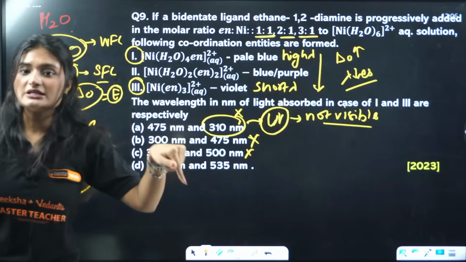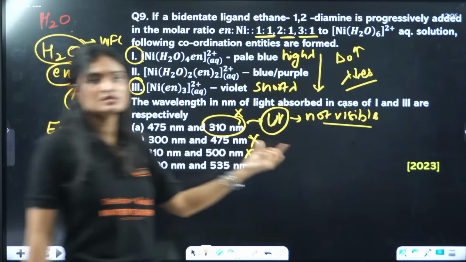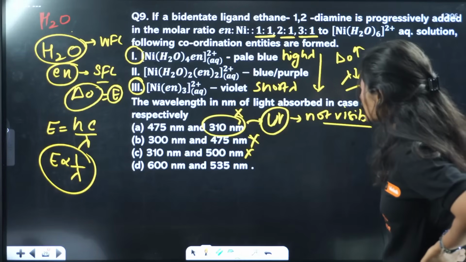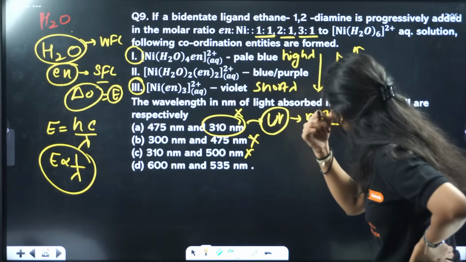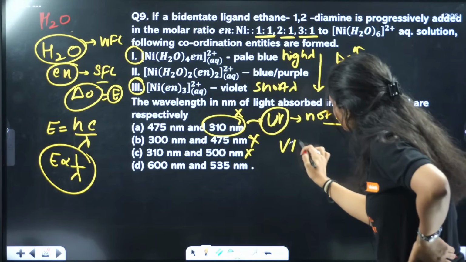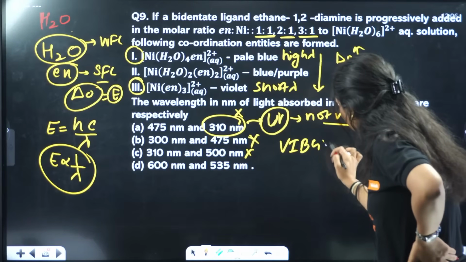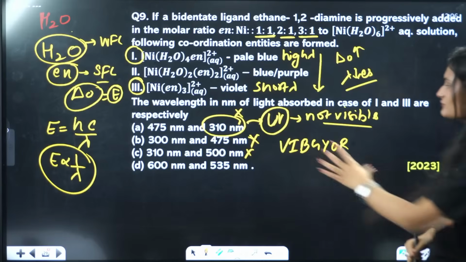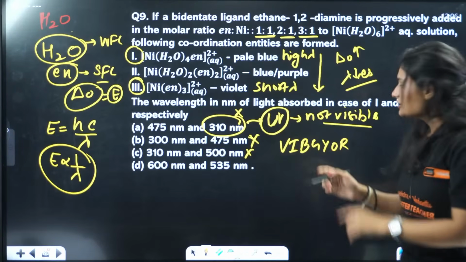Okay, now one more thing I have for those students who don't remember this value. Okay, one more thing we can do. Now see, you have VIBGYOR. This is the rainbow, right? This is the visible sequence, visible light comes in this.